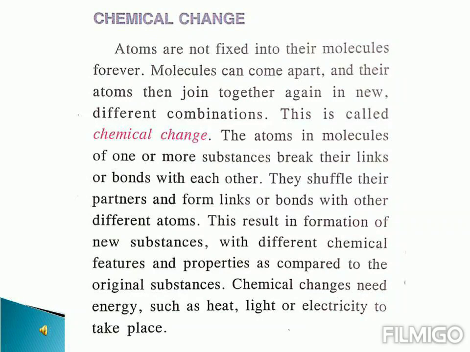This changing of partners with different atoms forms a new substance with different chemical or physical properties. The change that happens, we call a chemical change.